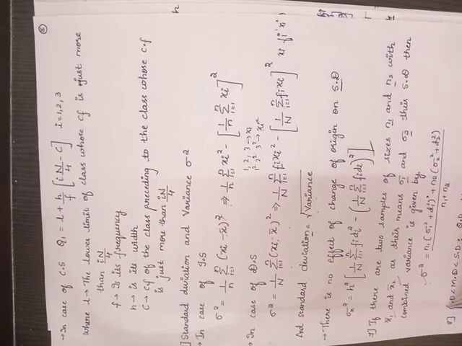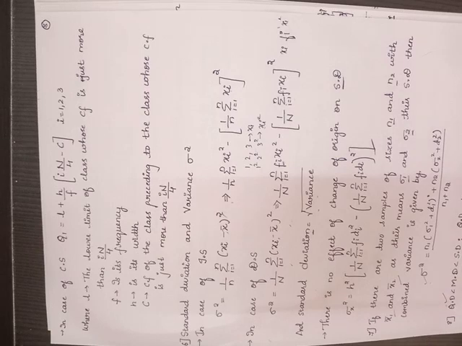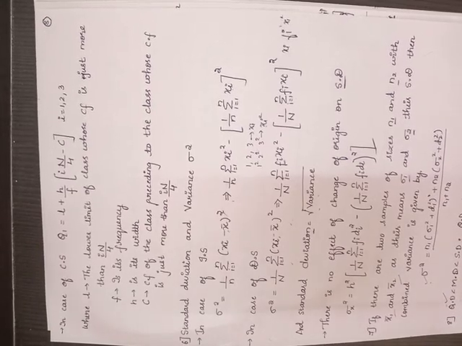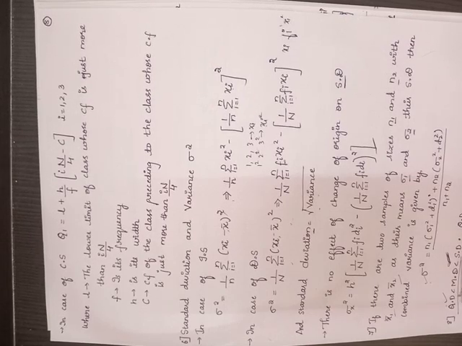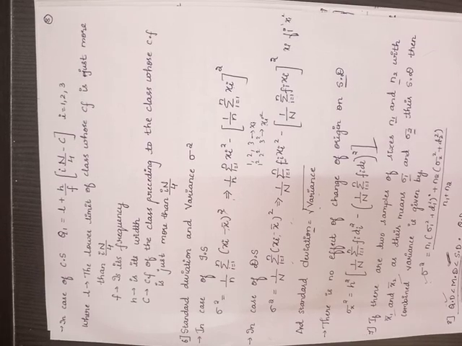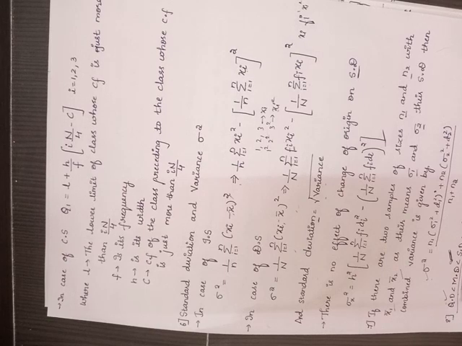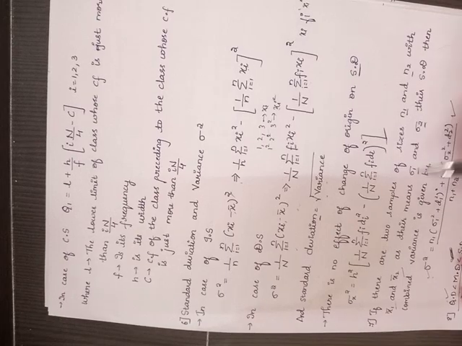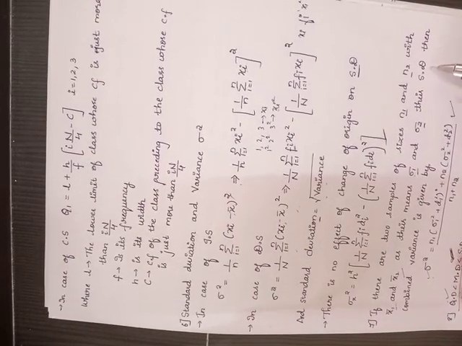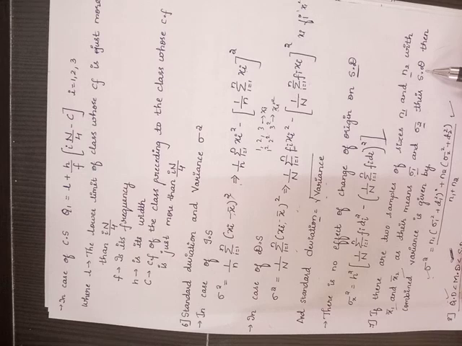And the next one, we have a statement given: quartile deviation is less than mean deviation, QD is less than MD, which is less than SD. This is asked in competitive bits. It is always proved that quartile deviation is less than mean deviation is less than standard deviation. And the coefficient of variation, you know the formula, that is sigma divided by mean into 100. This one I had already taught in the previous class. Here sigma 1 and sigma 2 are given as standard deviations. Hope it is clear for you.